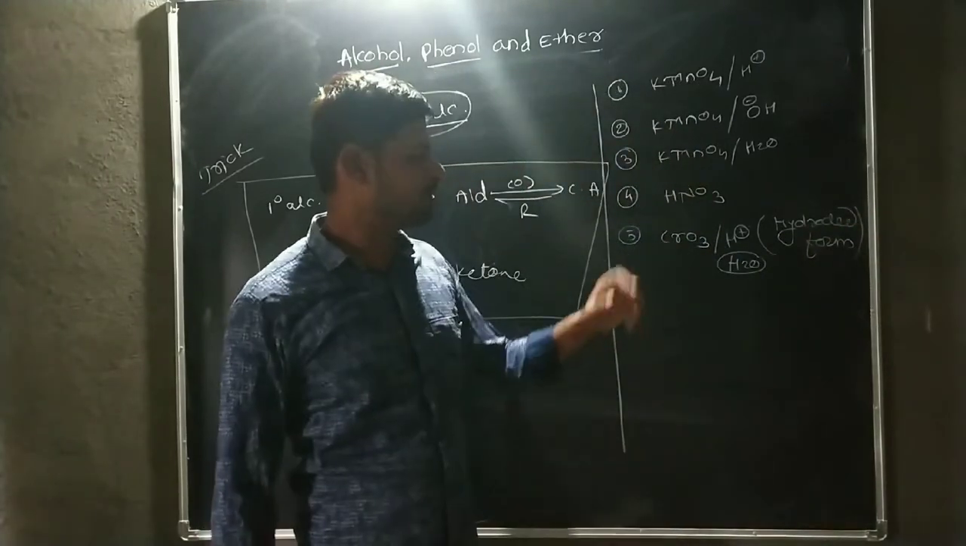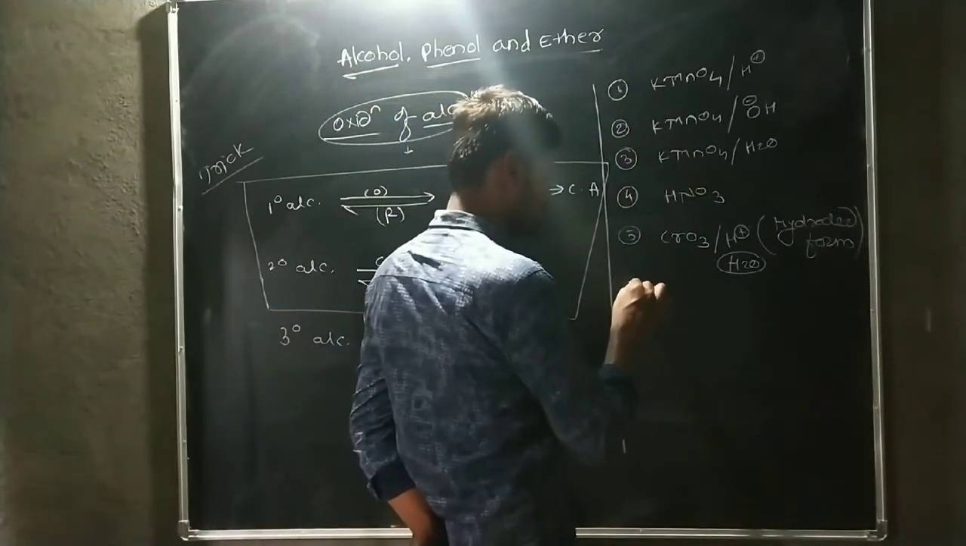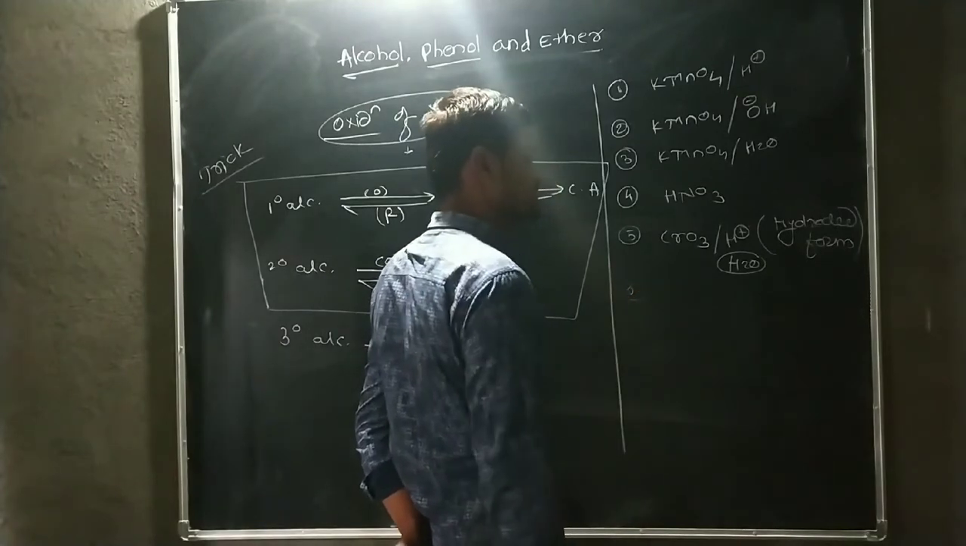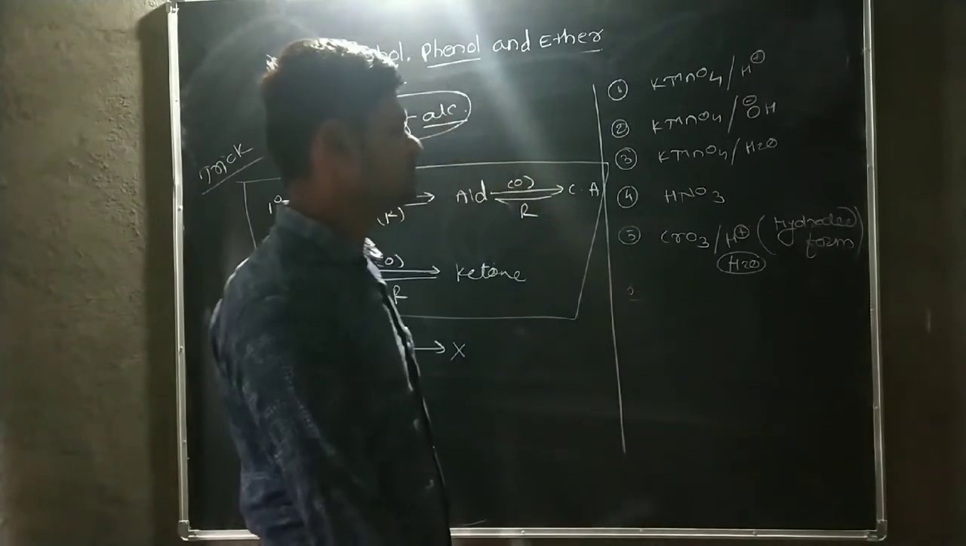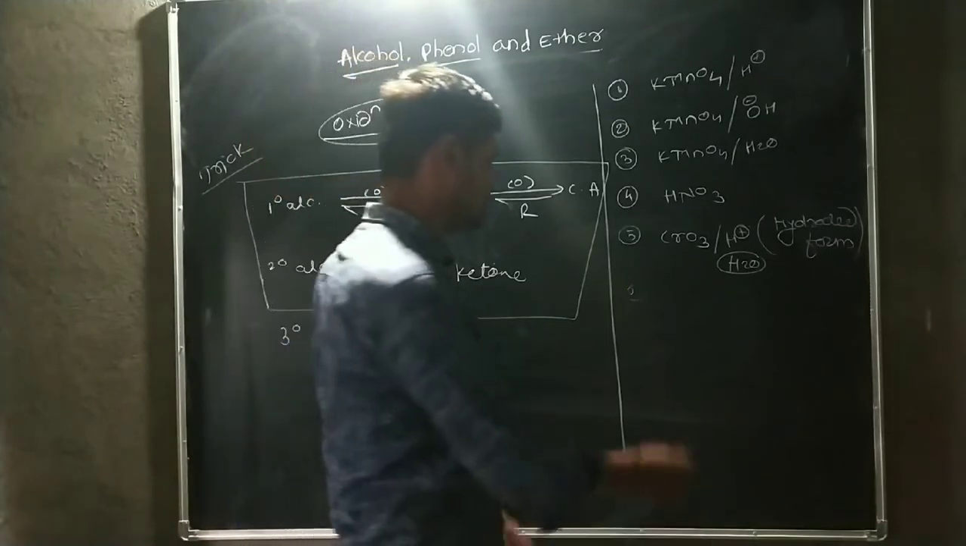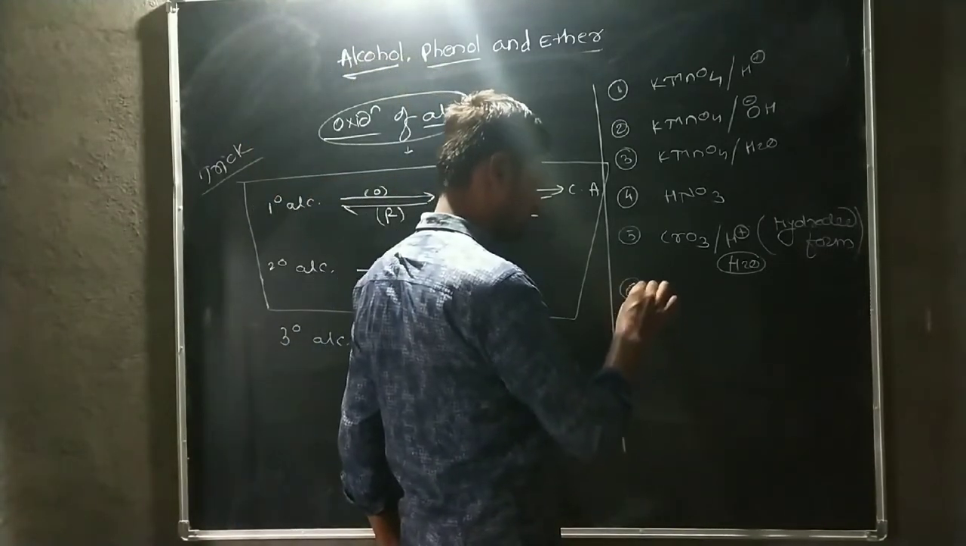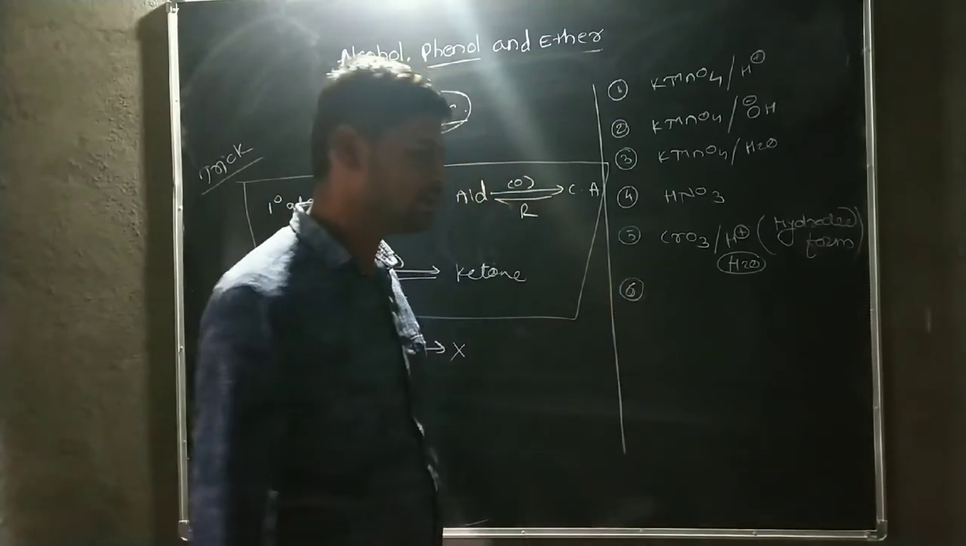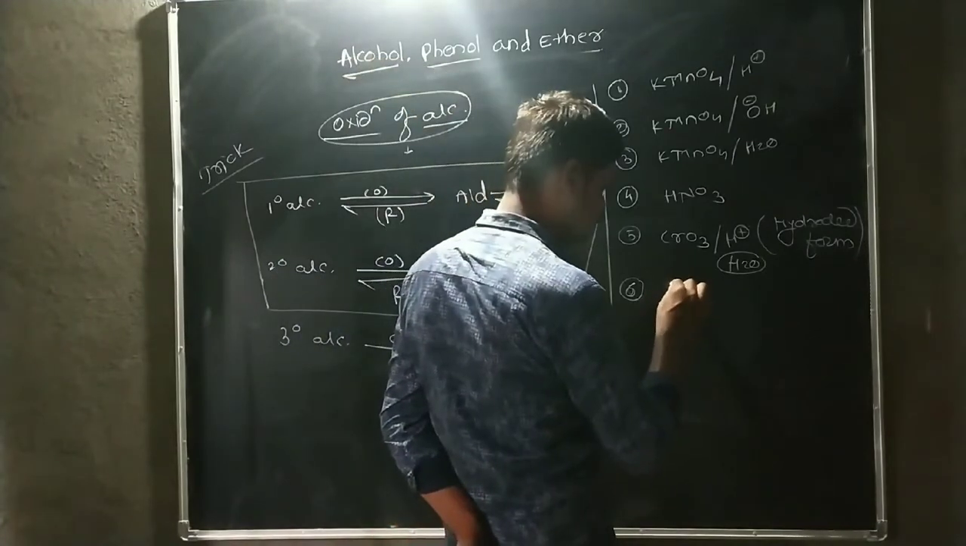Hydrated form chromium trioxide is here. And the fifth one is this. The last one is the most important reagent used for the oxidation of primary and secondary alcohols. There is the Jones reagent.